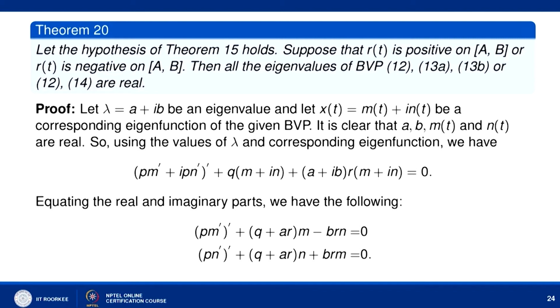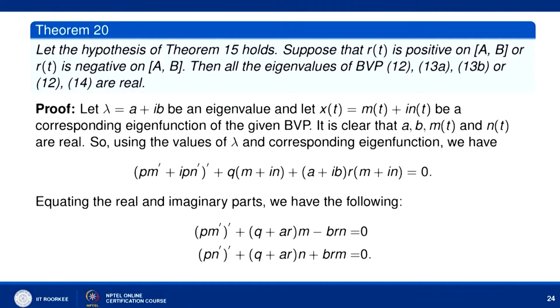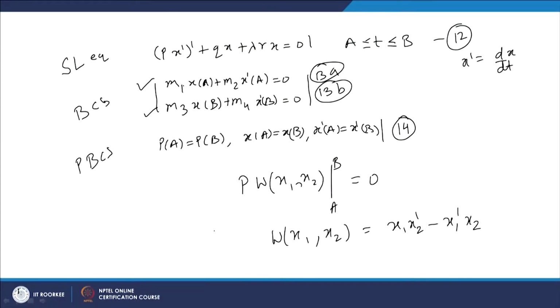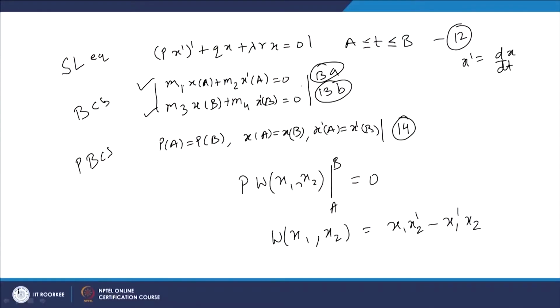It means R(t) is non-zero in this interval and keeps one sign only. Then all the eigenvalues of boundary value problem 12 along with boundary conditions 13a, 13b, or 12 with 14, are real. Here 12 is the SL equation, 13a and 13b are the separated boundary conditions, and 14 is the periodic boundary condition.